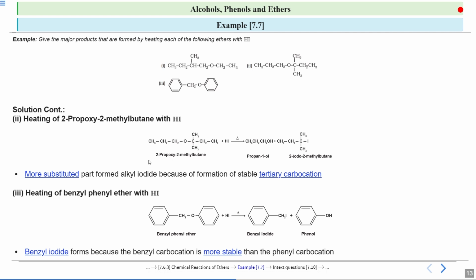So I hope it is now clear which pathway you need to follow, SN1 or SN2. If a more substituted 3-degree carbocation is formed, you will go by the SN1 pathway. In the other case, you will go by the SN2 pathway if a stable 3-degree carbocation is not formed. And in that case, your iodide ion will attack where there is less steric hindrance, or the carbon which is less substituted. Okay?